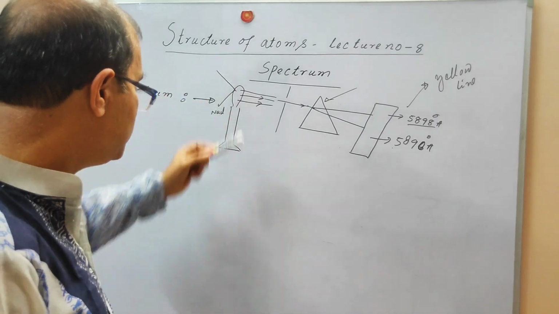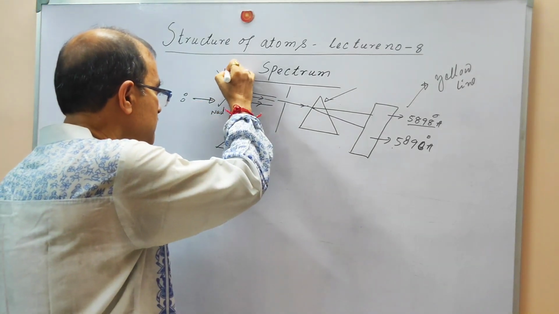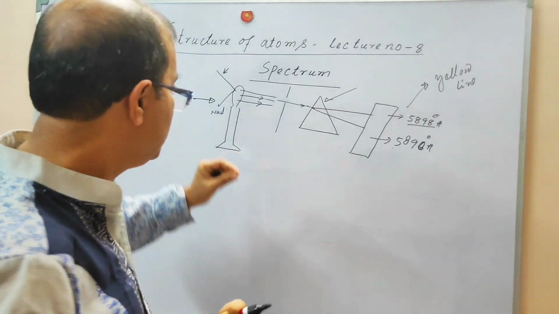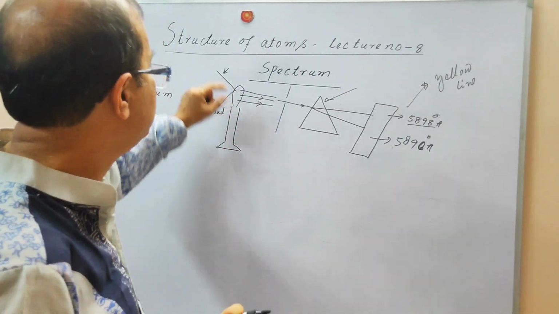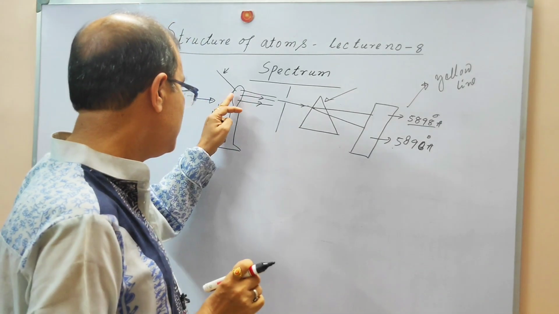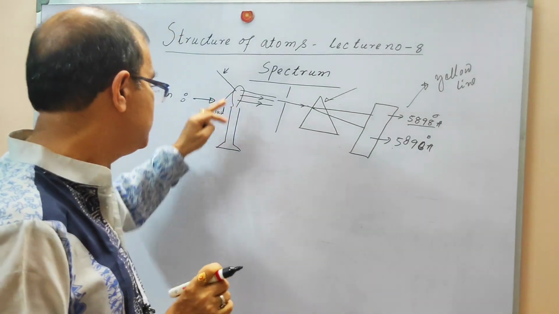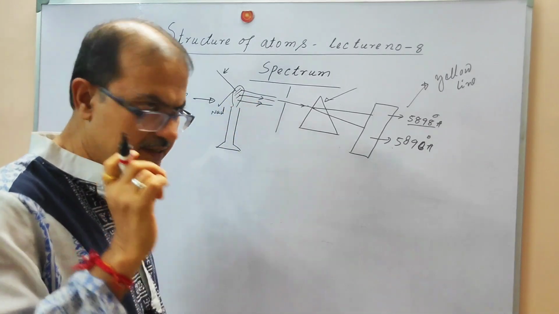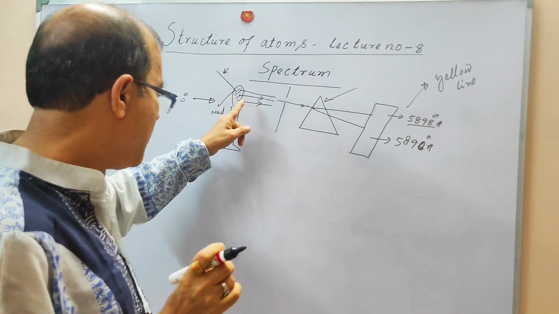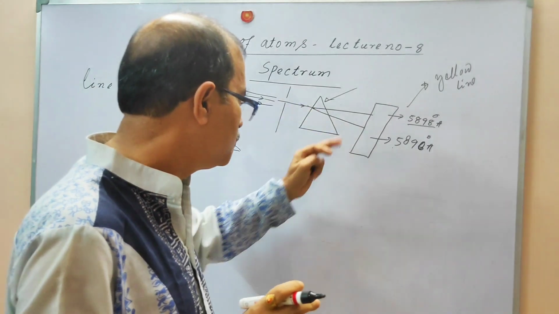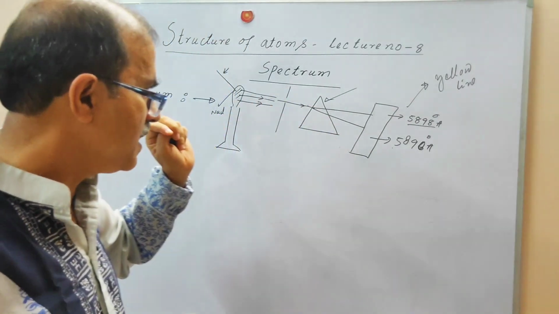We take some initial sample on the tip of this platinum wire, and when this is given to the burner, the burner heats the sample and it will radiate, and this radiation will go through this glass prism.